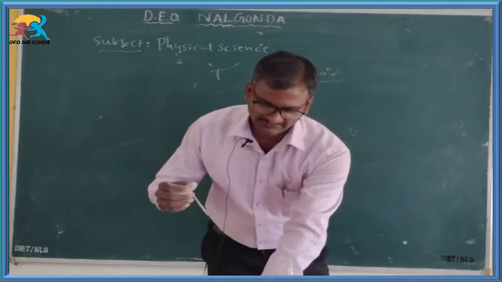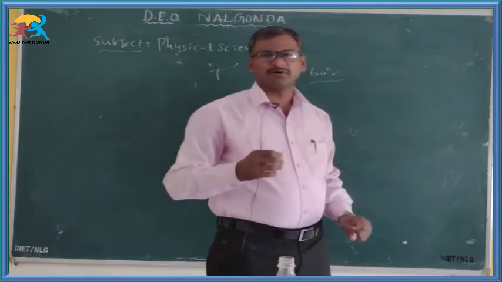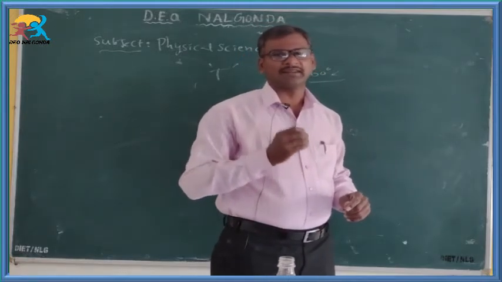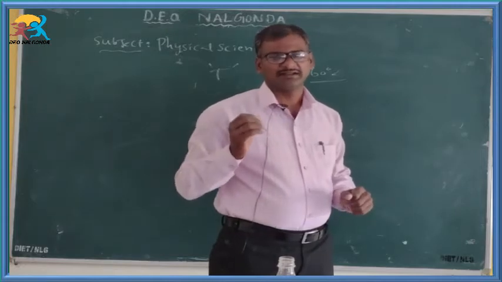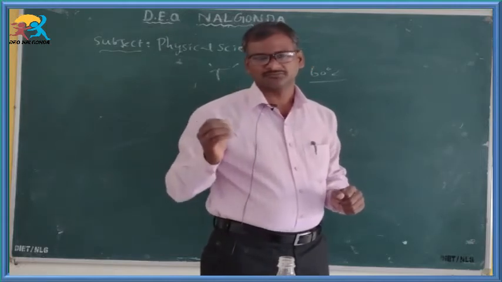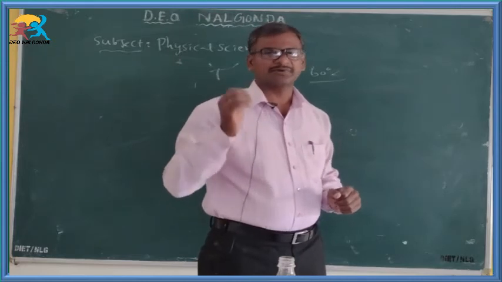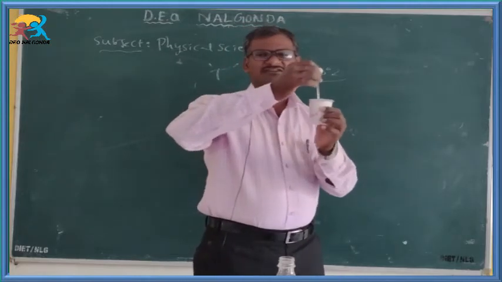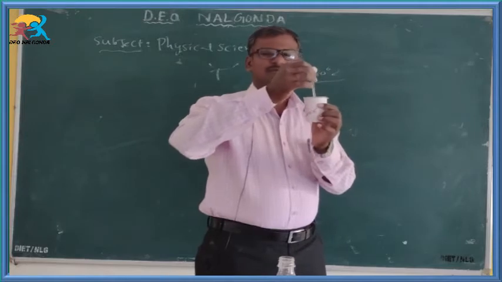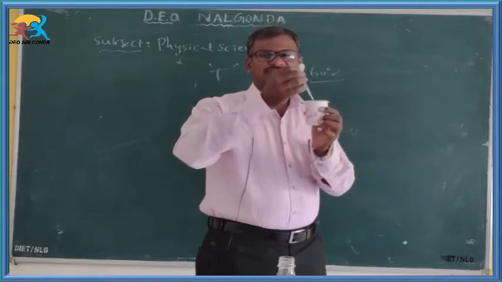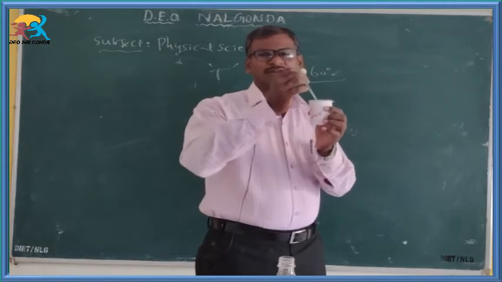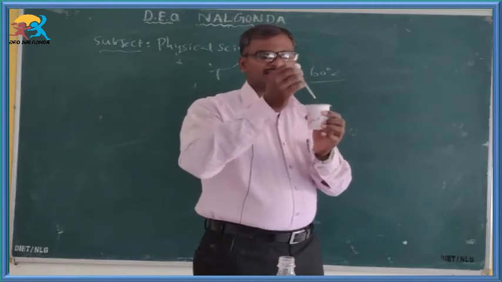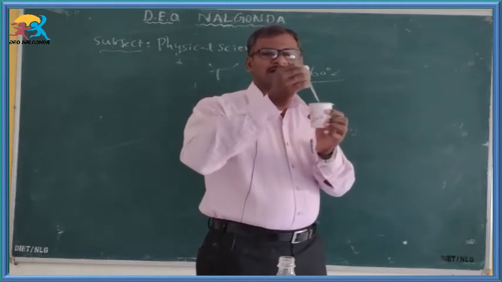So children, finally we can get one conclusion. Heat is a form of energy. It can flow from hot body to cold body till thermal equilibrium is attained between the bodies. At the place of thermal equilibrium, we can see the temperature of the system. For example, it was raised up to 60 degrees centigrade. Even if you keep it 1-2 minutes extra, you see 60 degrees centigrade only, because between the hot water and the mercury, thermal equilibrium is attained.